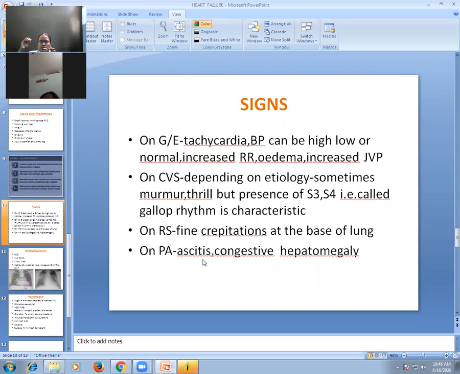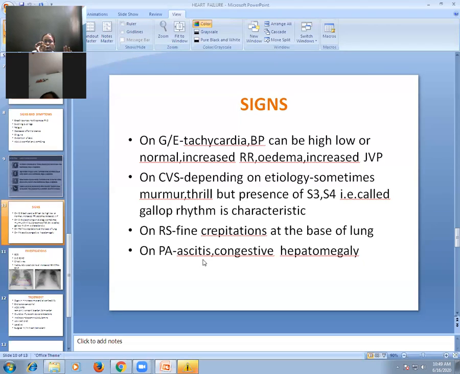Congestive cardiac failure is actually a state of increased hydrostatic pressure. Increased hydrostatic pressure in pulmonary circulation, increased hydrostatic pressure in the systemic circulation. So that results in pulmonary edema, that results in edema over the lower limb, that results in presence of fluid in peritoneal cavity. That results in presence of fluid in pleural space also. So pleural effusion also can occur in congestive cardiac failure.